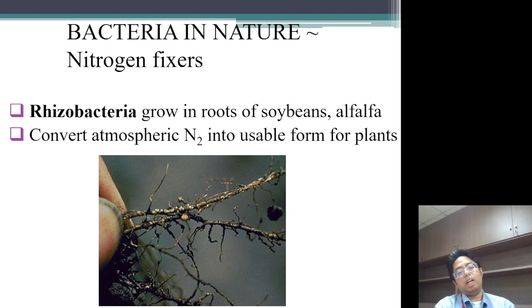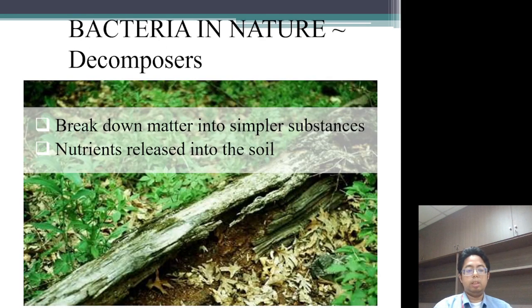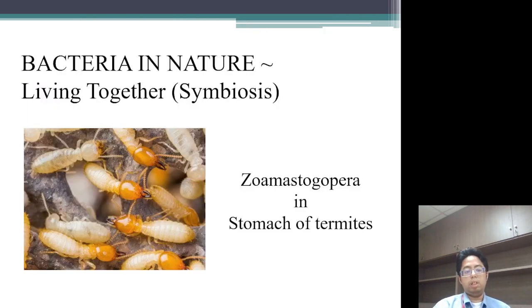Bacteria in nature: you have the rhizobacteria. These grow in the roots of soybean and alfalfa. They convert atmospheric N2, or nitrogen gas, into a usable form for plants. Decomposers break down matter into simpler substances, and a lot of nutrients are released into the soil. In the belly of the termite, you have the Mastigophora. They are symbiotic with the termites.